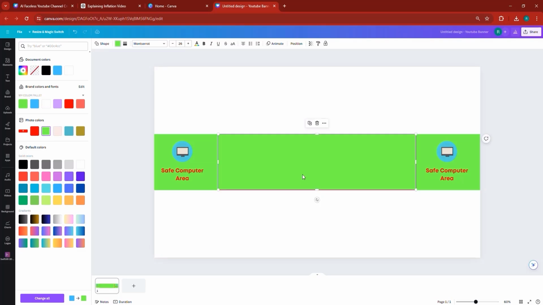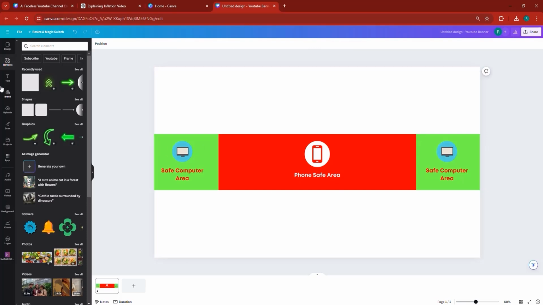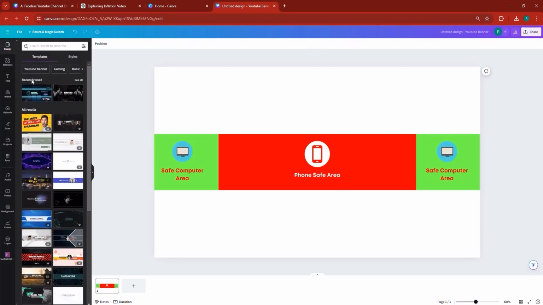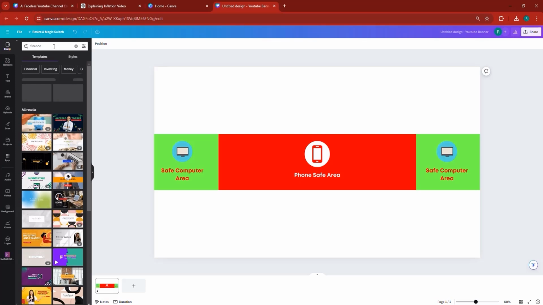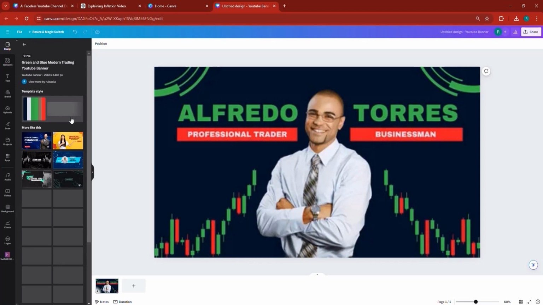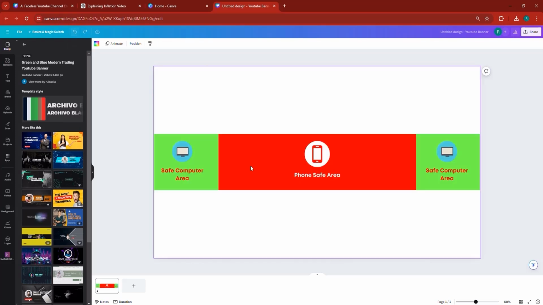So you can draw these just like I did, put them in the center, and they will be your guide. Once you have drawn this, go to Design, and you'll find a lot of banners that you can use. Just search for the topic that you want to create a channel about. If you search for the topic of finance, you'll find a lot of finance channels. Here, you can click on one of those. Now, when you click, it removes the entirety of the banner that we used.